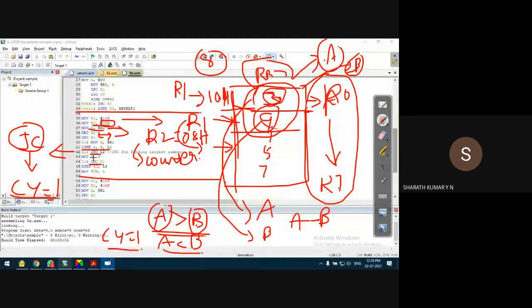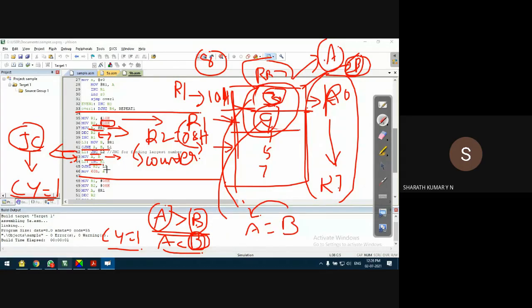If carry is set to 1, the program will go to the next location. Let's observe this. In this case, I copy the content of B to A. Why do I copy the content of B to A? Because B has the largest. That's why I copy B to A. When I copy B to A, that is A equals B. In C language style, MOV A, B indicates A equal to B. That means B is copied into A.